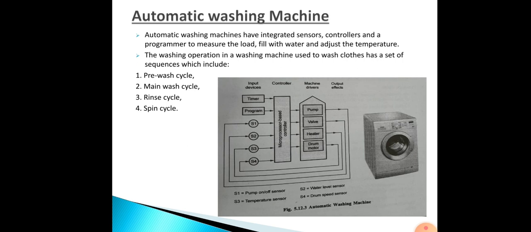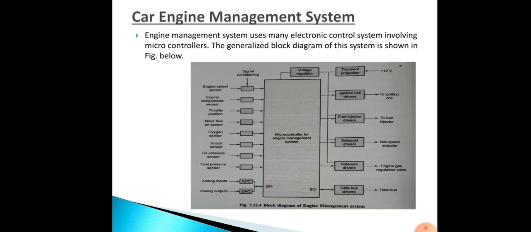The microprocessor switches on the drum motor, which is signaled to rotate at a higher speed. Why is this done? Because after washing you have to remove the water and dry the clothes, so to remove water this is done. How does it work? Rotate the drum motor at higher speed, then stop the motor when the water content in the clothes reaches a desired extent, and give a signal after removing the water. It gives the signal that the work is done, and it stops the washing machine. And then the next one is the car engine management system.